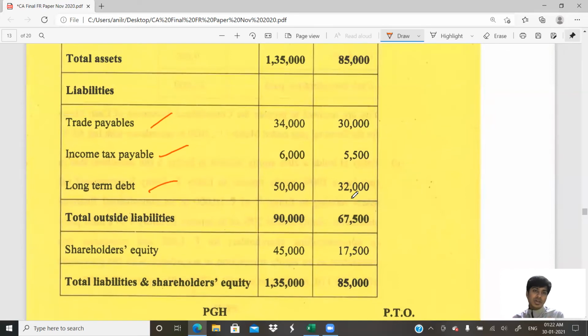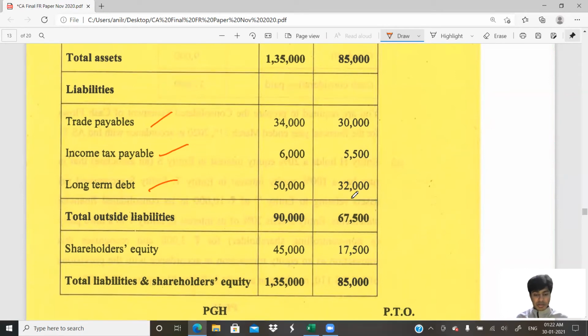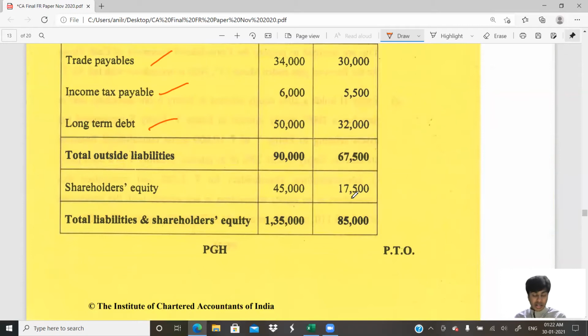Opening balance 32, debt taken from subsidiary 18. So it will become closing 50. There is no other item. Ledger is closed. Total outside liabilities, nothing really there.